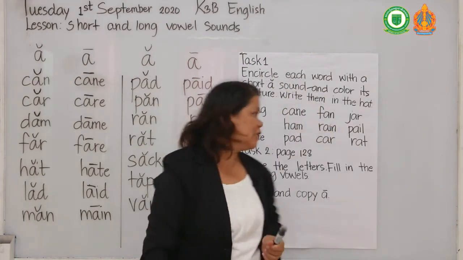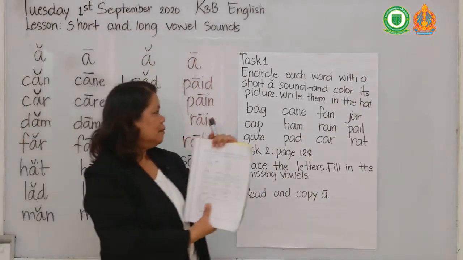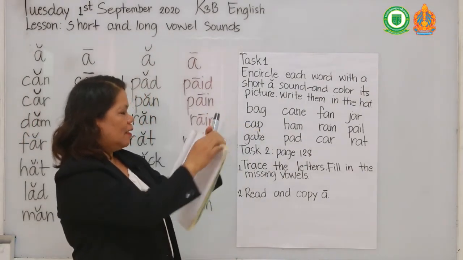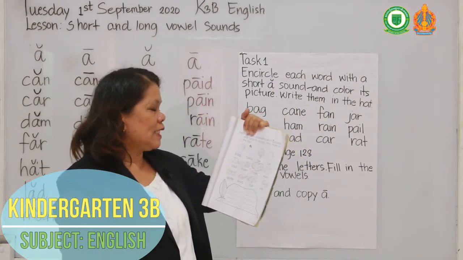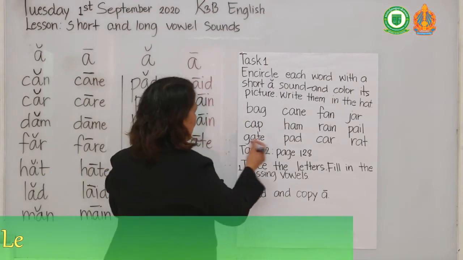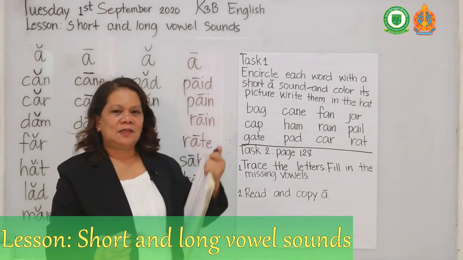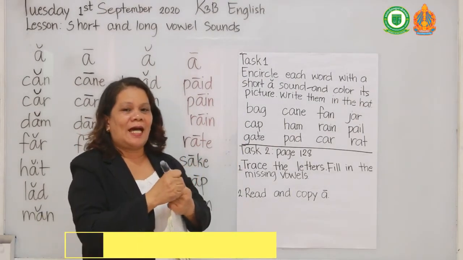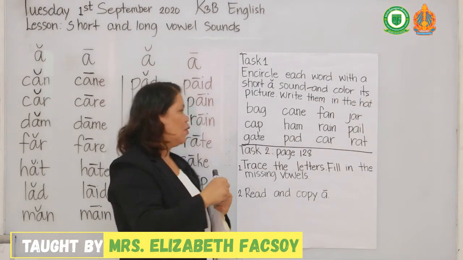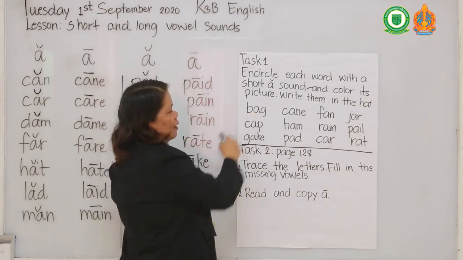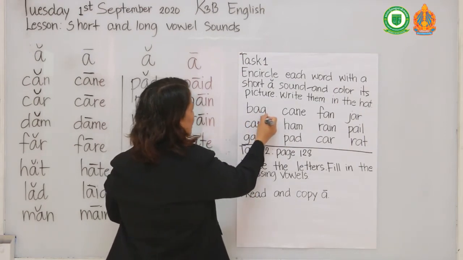That's your first activity. At page 127, you're going to circle the word with short sound. The words here, circle the word that has short sound. It means that you're going to circle the word with only one vowel. How many vowels here? Only one. So you're going to circle this.